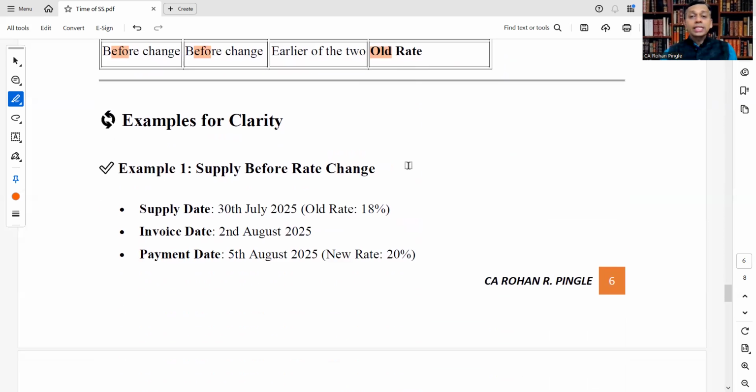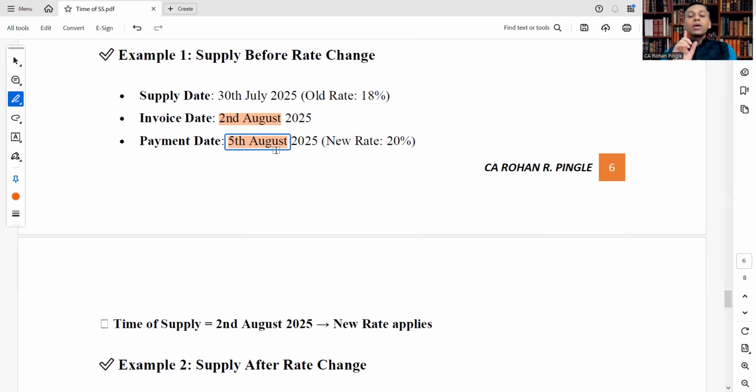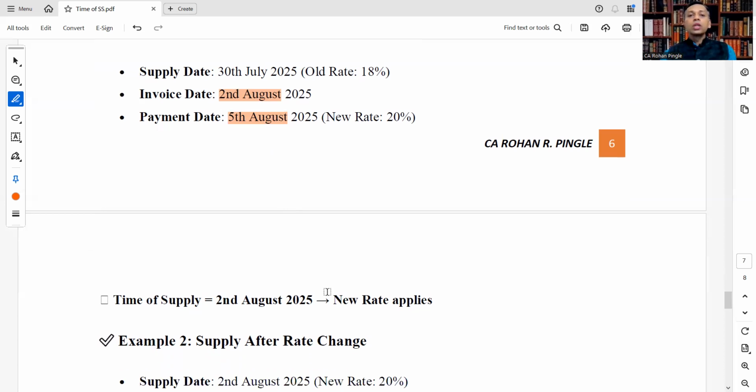rate change. Example 1. Supply before rate change. Before, focus on before. So the supply date is 30th July, the old rate is 18%, the invoice date is 2nd August, the payment date is 5th August, the new rate 20%. So what will be the time of supply? Invoice date, that is 2nd August 2025.